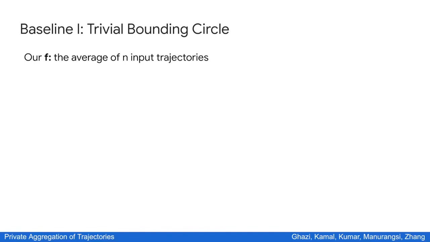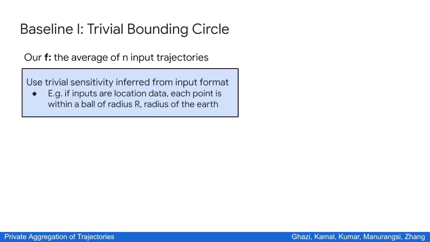Next, we have to answer what is the sensitivity of f so that we know how much noise to add. In general, it is not obvious because different data sets will result in different trajectories. But often the sensitivity can be inferred from the input domain.